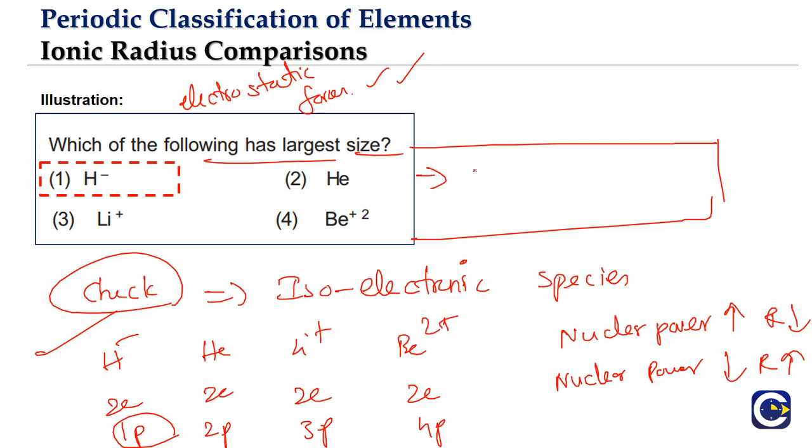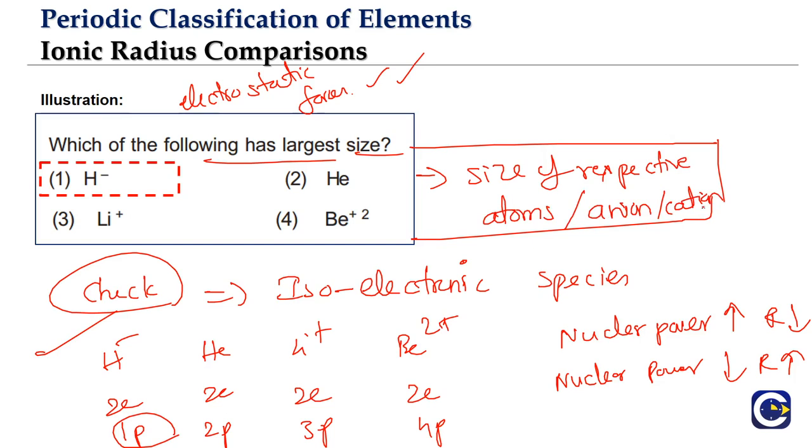We will have to look at the comparison of size of respective atoms, followed by the corresponding anion or cation. We know that when we go down a group, size increases for the respective atoms, and left to right, size decreases. We look at the comparison of the respective atoms and then relate it to the size of the anion or cation formed from that element. That is how we attempt those questions if we do not have isoelectronic species.